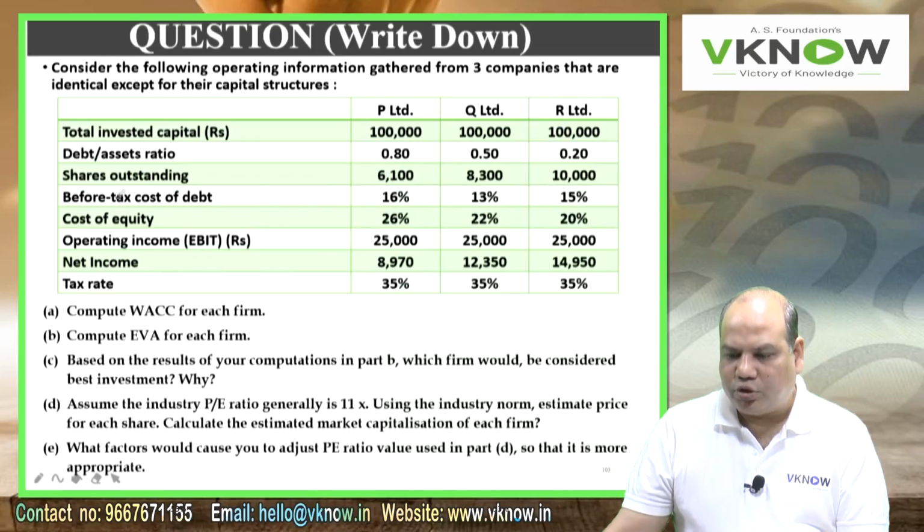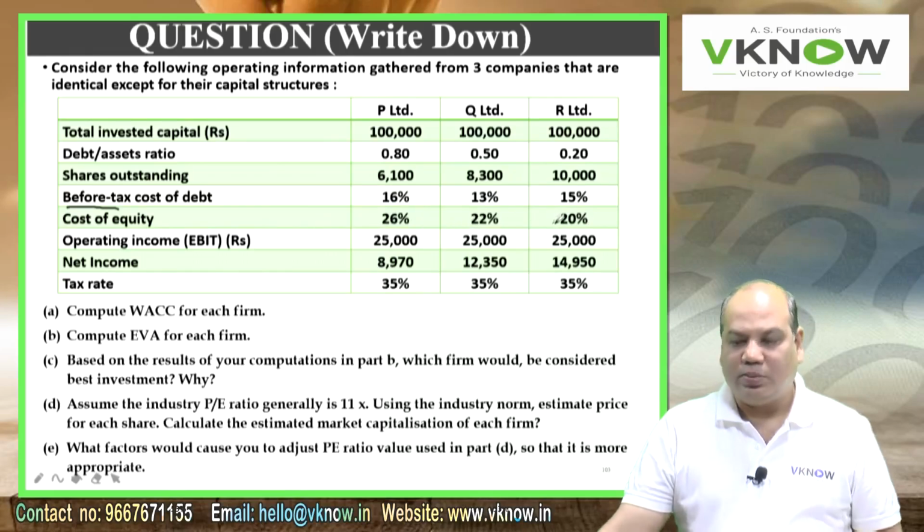Then write before tax cost of debt. Underline the words before tax. Cost of debt: 16%, 13%, 15%. Cost of equity: 26%, 22%, 20%.